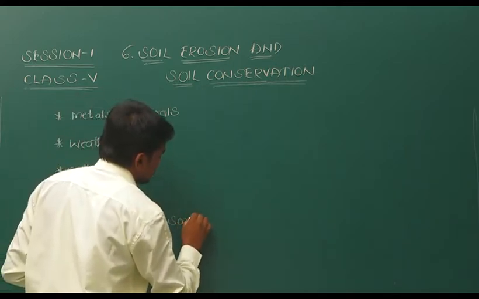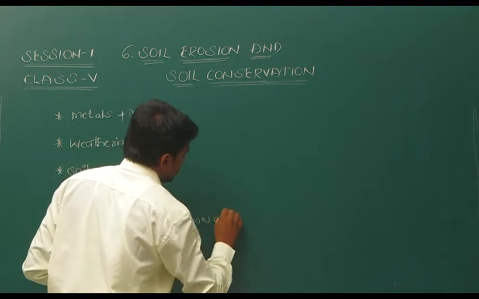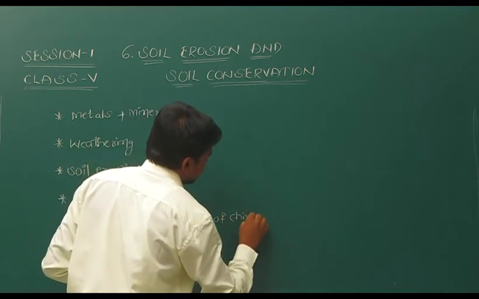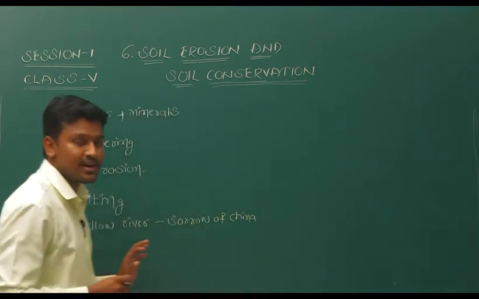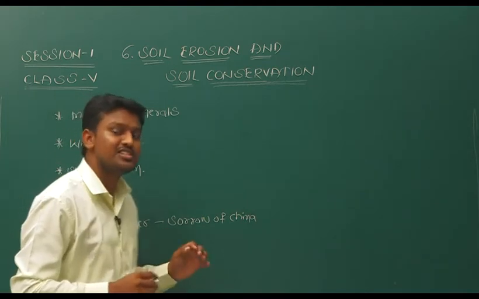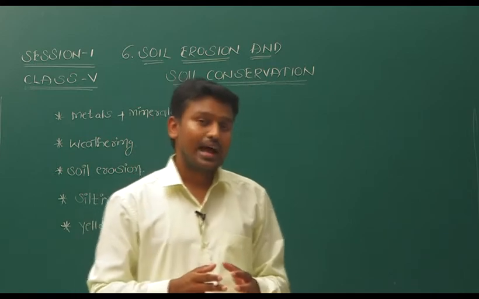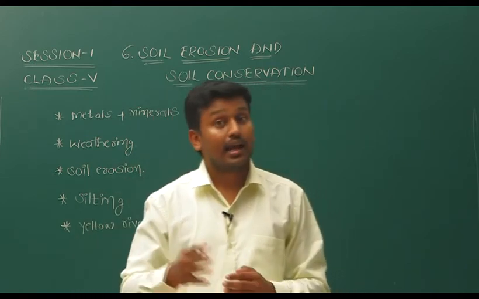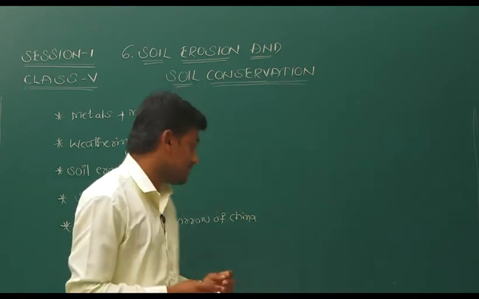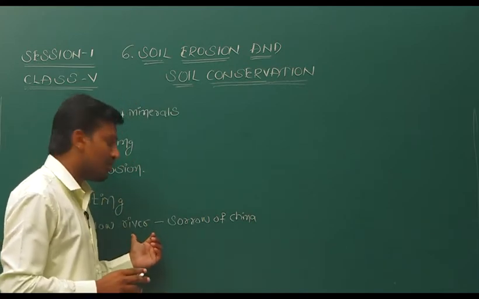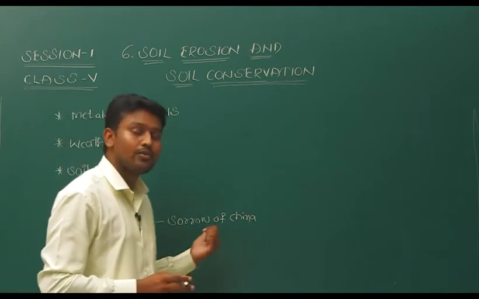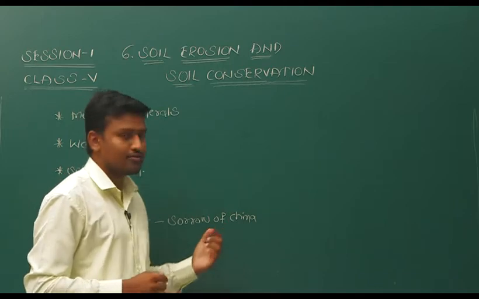Why do we call this Sorrow of China? The reason is that it changes its course frequently, and it causes damage to property and life also. So that is why Chinese people call the Yellow River or Huangho River the Sorrow of China.